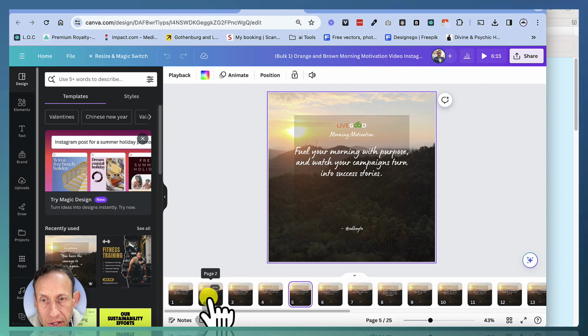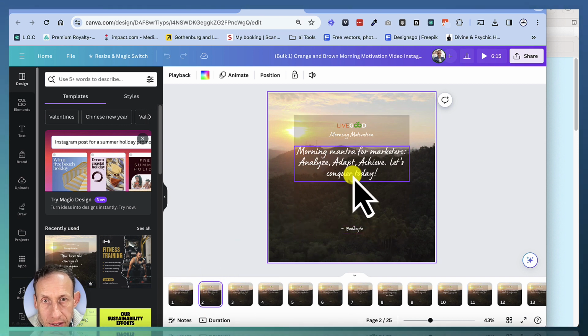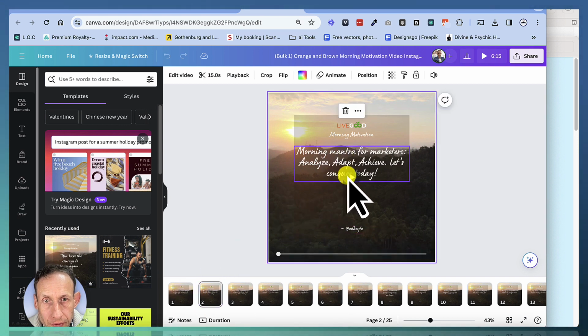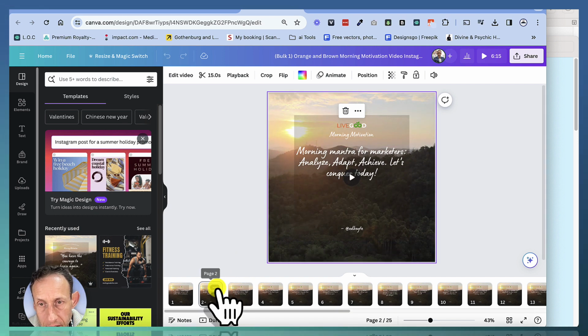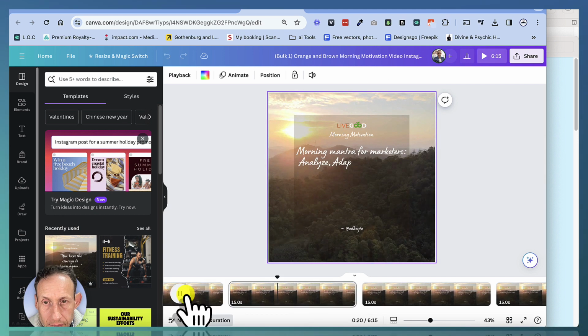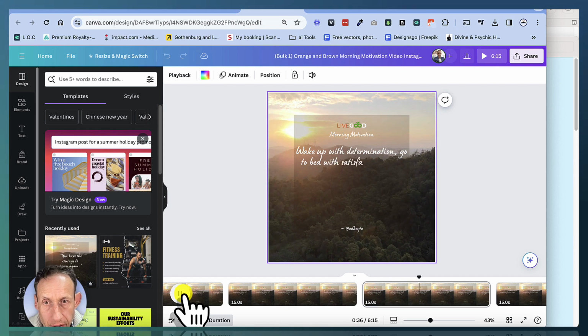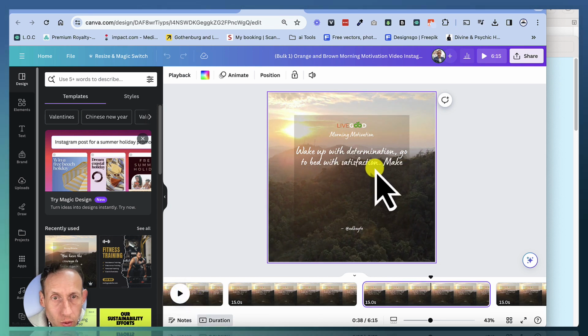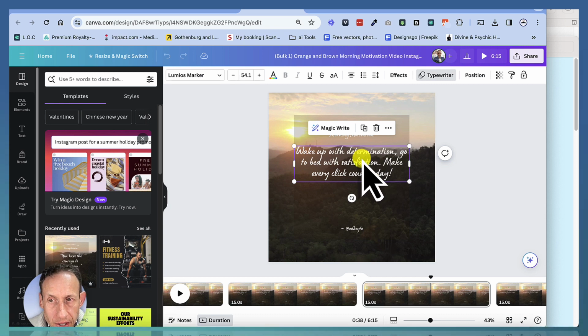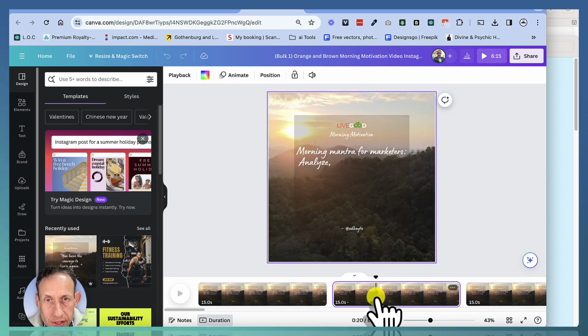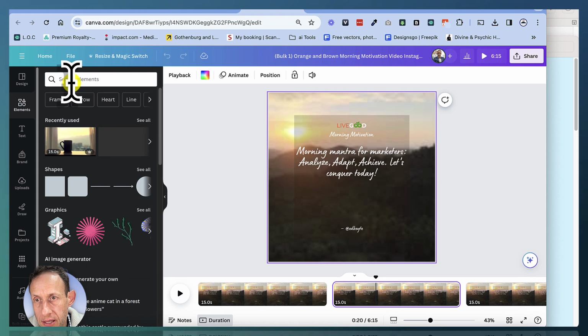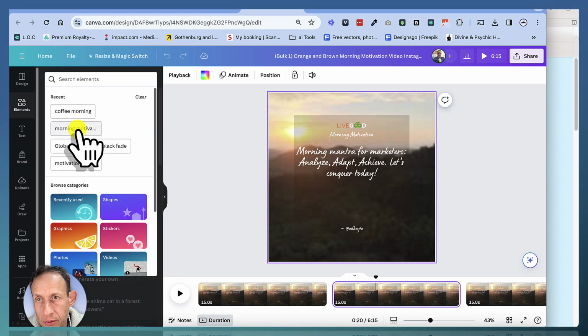Now what you can do is you can go through them, all right? So you can click, hold on a minute, actually, go to here. So you can click play on each post and just sort of view them or whatever. So it's all got the animation. You can do whatever you want. I mean, obviously the base post, you could make sure that everything's animated correctly. You could speed it up or whatever. And then what you can do is you can go to elements and you can put, for example, morning motivation.